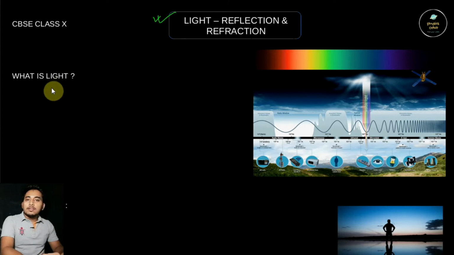If you say that light is a ray, then most of the physical phenomena can be explained with it, but some of the physical phenomena of light cannot be explained with the straight line propagation of light, or light as a ray. To explain those phenomena, we have to understand the wave nature of light.